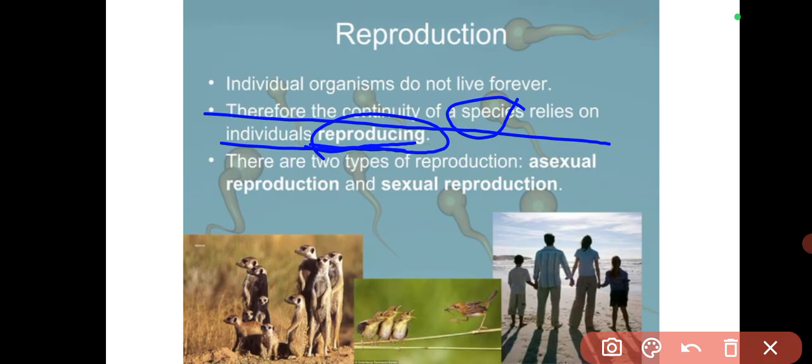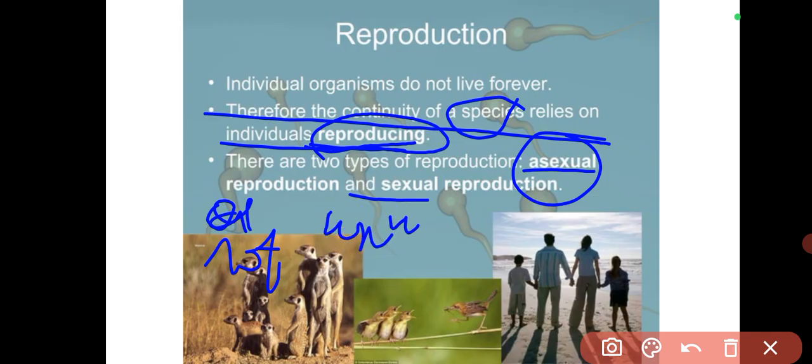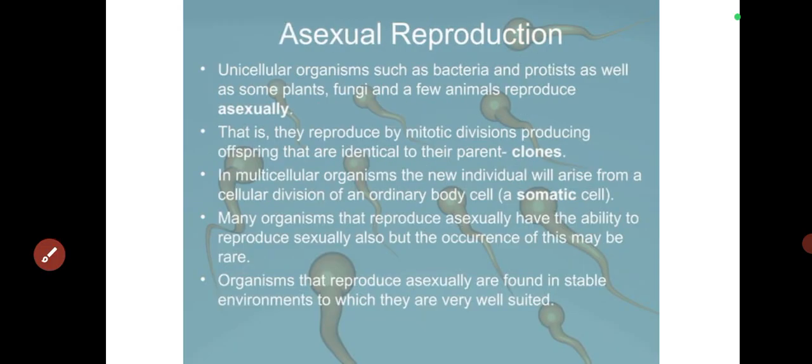And there are two types of reproduction, the asexual and the sexual. Whenever you have the prefix "a" beginning a word like that, it means not, in this case, not sexual. That is asexual and sexual reproduction. But let's consider asexual reproduction first. In this one, unicellular individuals such as bacteria and protists, as well as some plants, fungi, and a few animals, reproduce asexually.